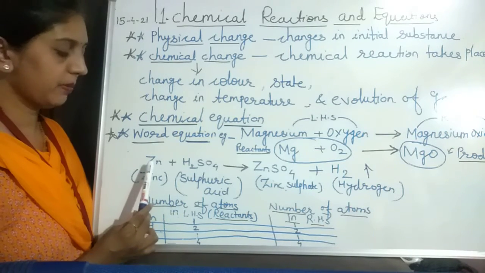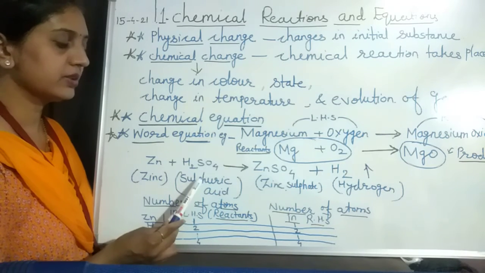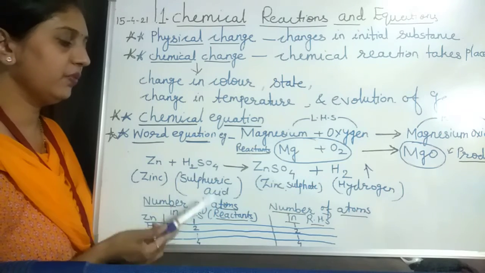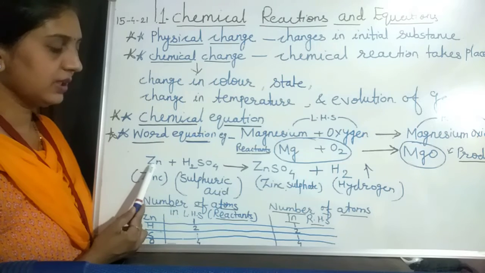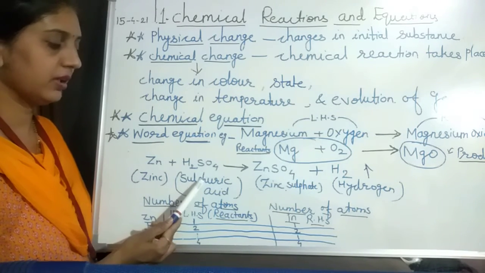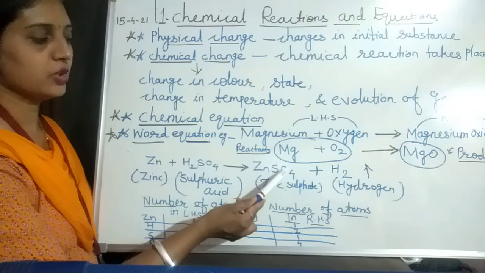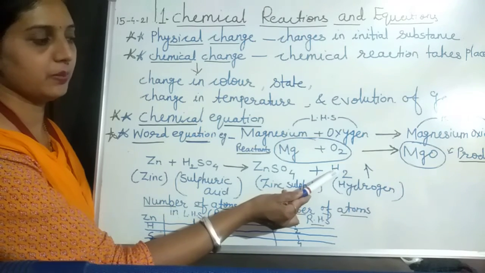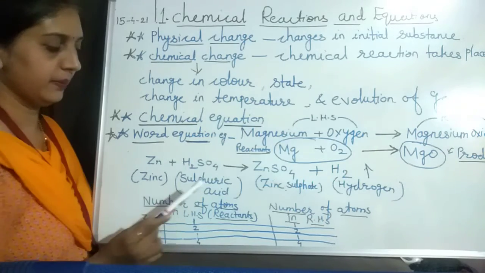Zinc is denoted by Zn, and sulfuric acid here is dilute sulfuric acid. In concentrated sulfuric acid the concentration of sulfate ions or hydrogen ions is more. When we add it to water, it becomes dilute sulfuric acid. Suppose zinc is a metal and we add that zinc metal into the sulfuric acid. What we get is ZnSO4, that is zinc sulfate, and hydrogen gas is evolved. This is the symbol for the hydrogen gas, and the gas is evolved that way, which is why the arrow is given here.